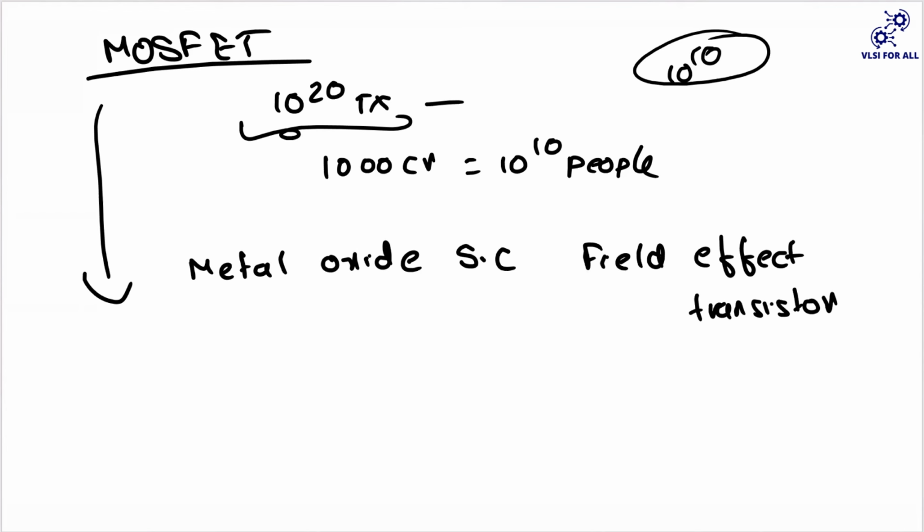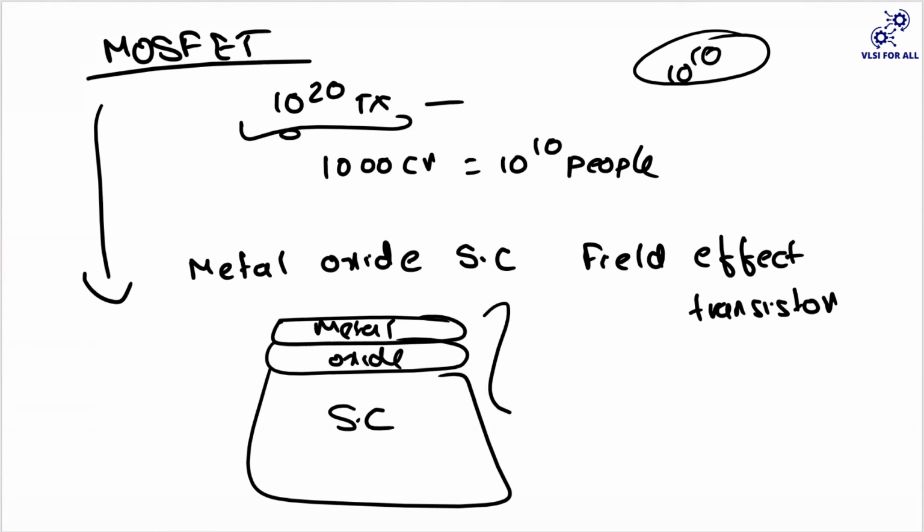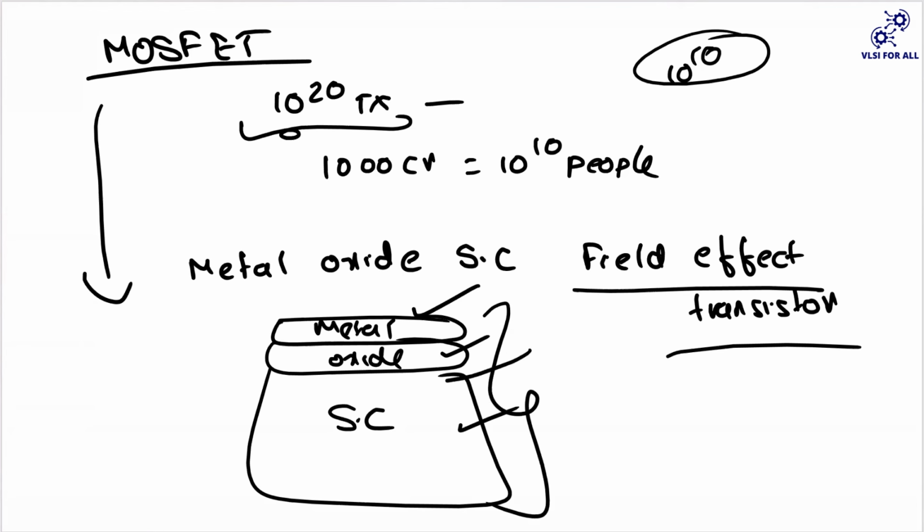In the hierarchy, first you have a metal, at the bottom of it you have an oxide, and then a semiconductor. That is metal oxide semiconductor. Then why is it called a field effect transistor? There is an electric field that is induced when you apply a voltage at the drain or source, and that helps you get current in this transistor. Whenever this current is passed, you can say whether the transistor is on or off.